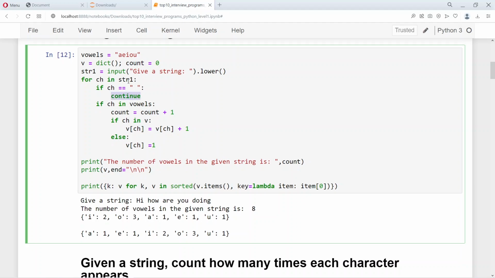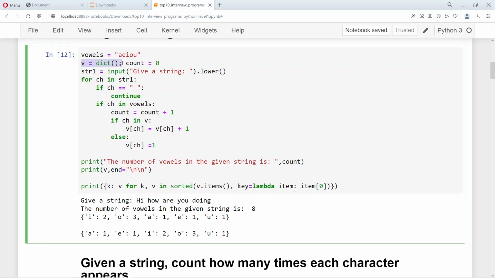So to see how it works, you can see that whenever there is a space, we say continue. We don't count the space in the string. This is important, because whenever a space occurs, we don't want to consider that in characters. We just want to go to the next one. And if the given character is in vowels, which is A, E, I, O, U, the number is incremented.